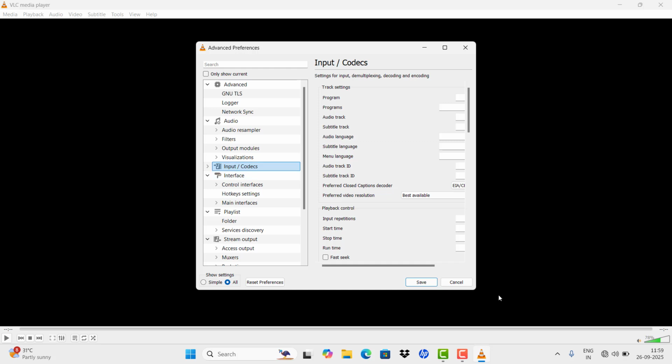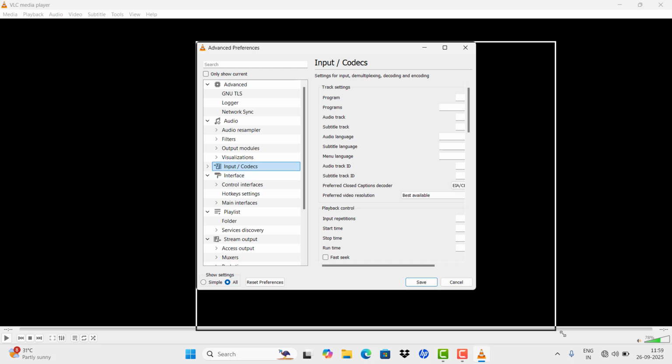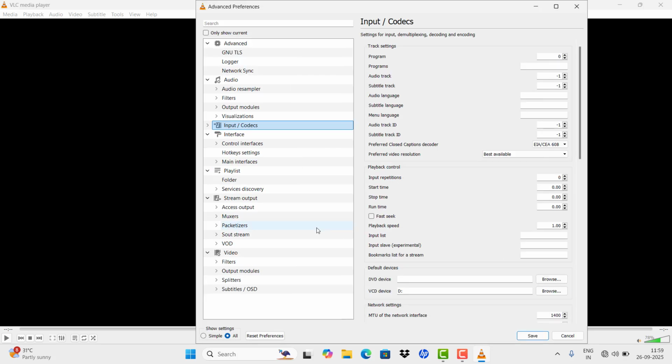At the right side you may see Preferred Resolution. Please pick full resolution like 4K or 1K, whatever is available, or it should be Best Available. If it's low, please make it 1K or 4K or Best Available.